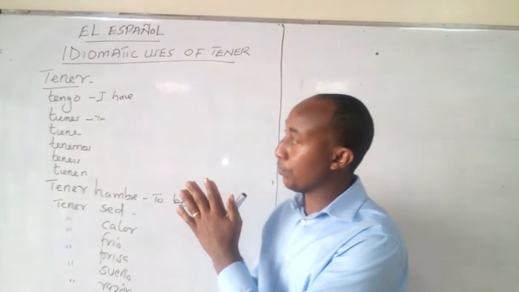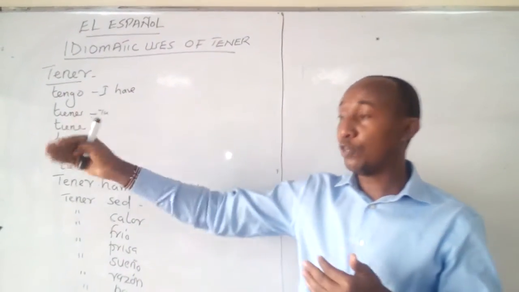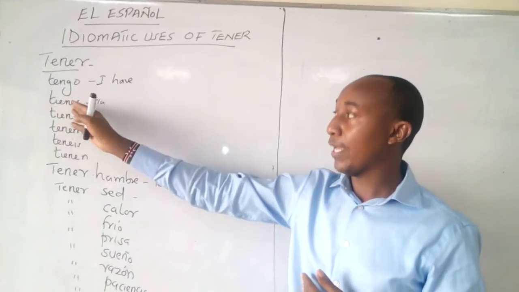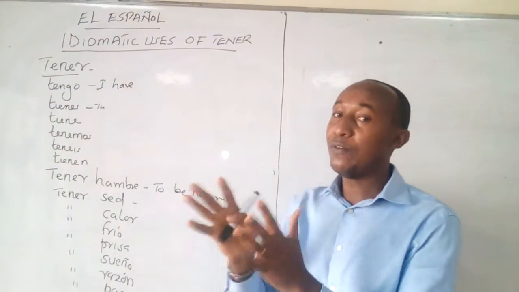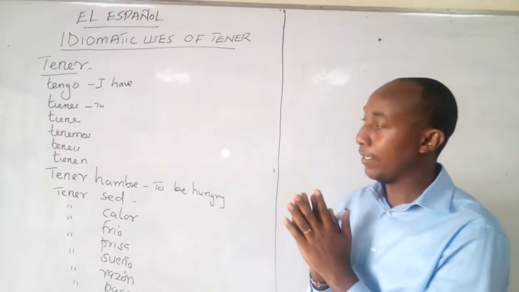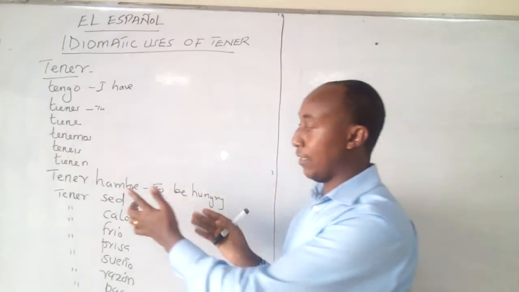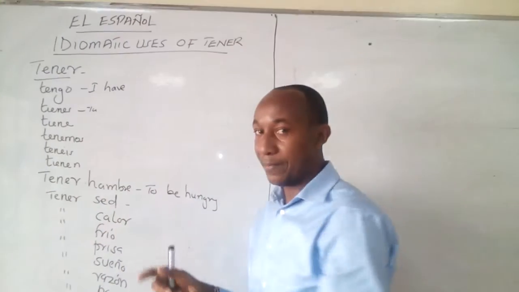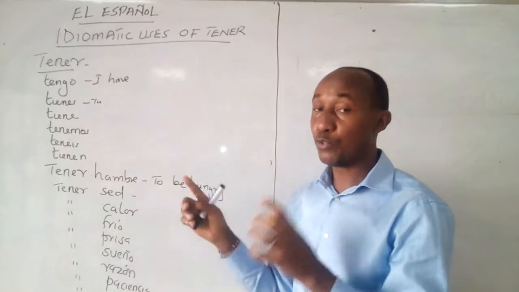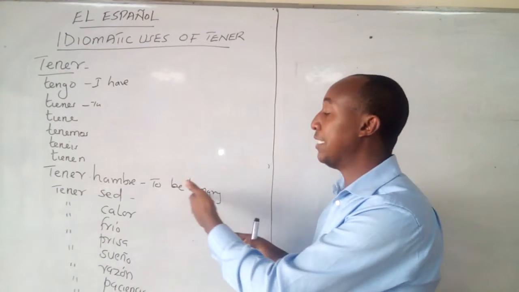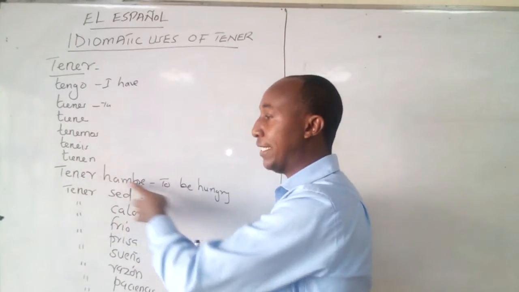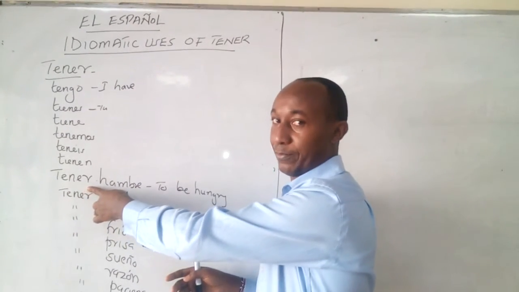In this case, we only need the conjugation of tener, the one that we did the other time during the possessive form. The meanings that we're going to have today are not the same. For example, I'll give you the first one, which is tener hambre. Tener hambre will not be to have, but we're going to have a special meaning, which is to be hungry. Look at this. So we won't say to have, but to be hungry, though tener means to have.